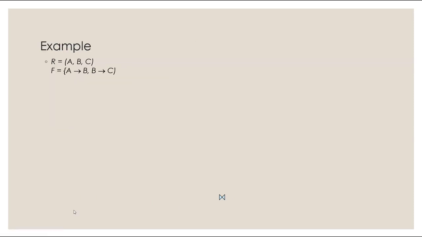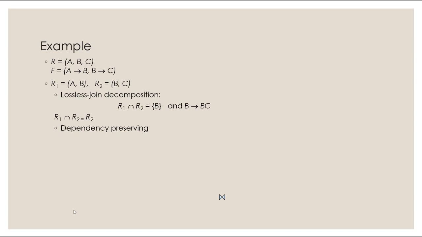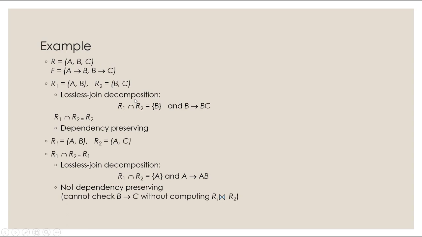So let's take a look at another example. We have R that has A, B, and C. It has two functional dependencies. We talked about this in the previous lecture. Since R1 and R2 have B in common, and B gives you B and C, which is R2, this is lossless. It is also dependency preserving because A determines B is in R1 and B determines C is in R2. Ideally, we want to decompose something in a way that is lossless as well as dependency preserving.